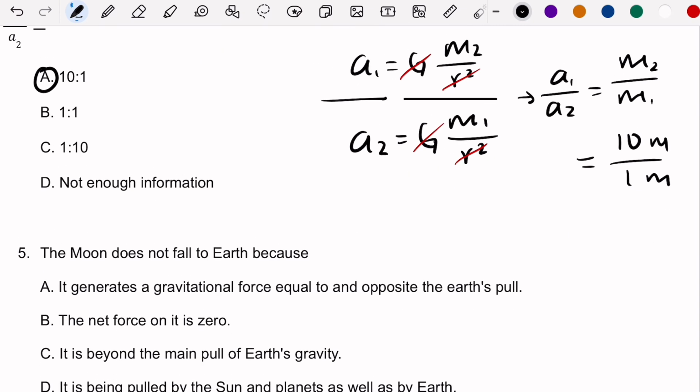For the last question, the moon does not fall to the Earth because, I'm not going to give you the answer to this one. Think about it. We'll talk about the answer when I see you guys again.